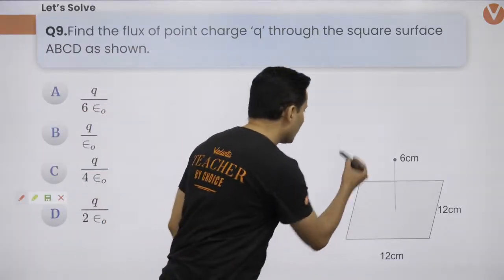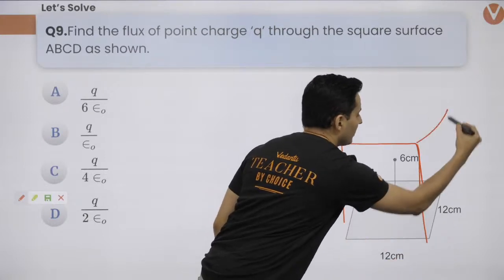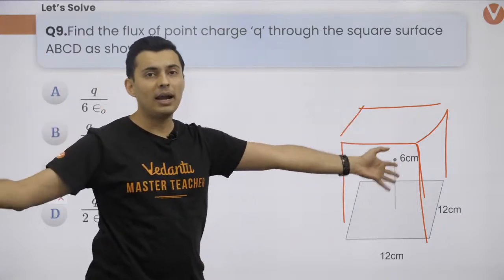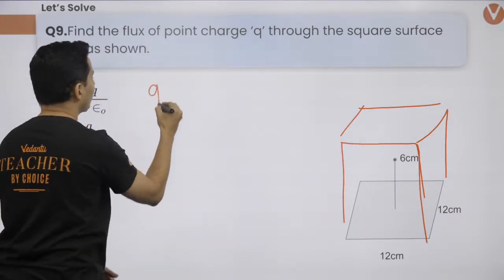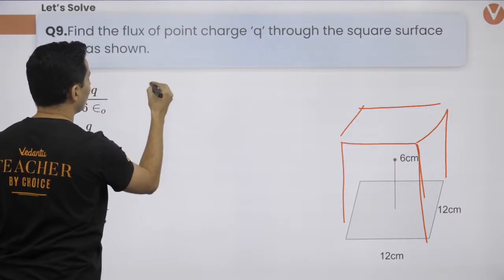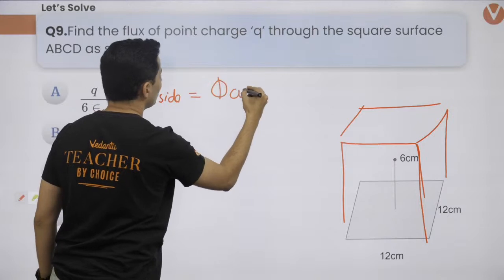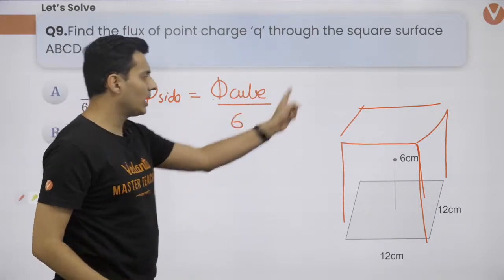Because guys, all you need to do is visualize that the total flux which is there will get equally divided in all the sides. So the flux through any side will be the flux through the entire cube divided by 6. What is the flux through the entire cube?